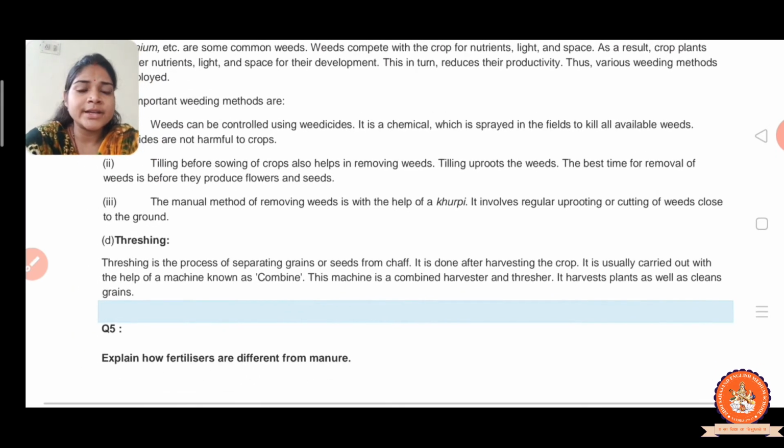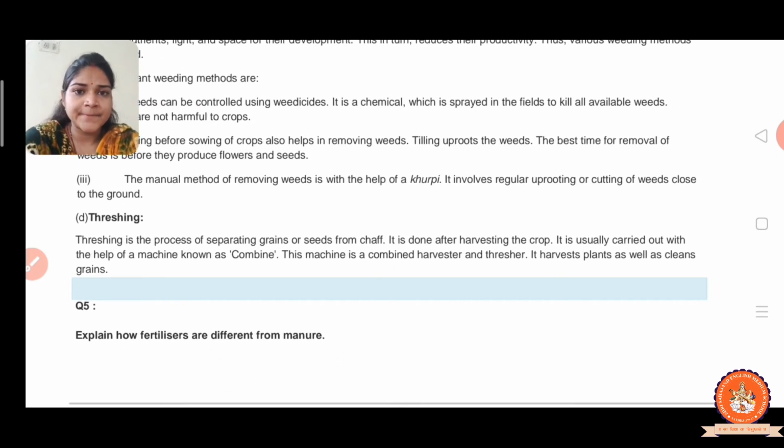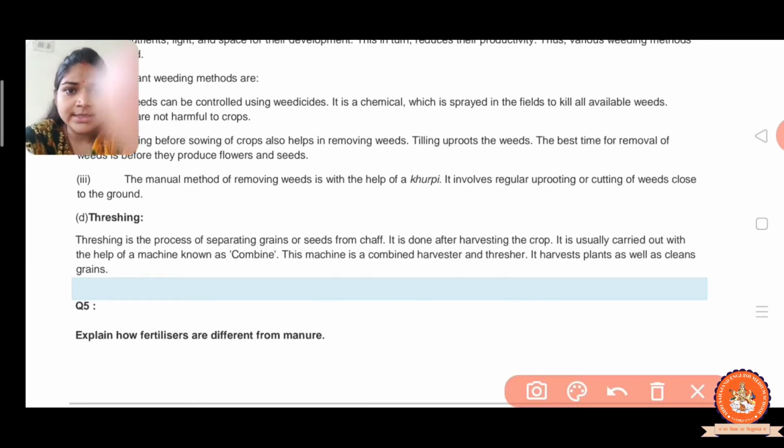Got it? Now the next, threshing. Fourth one is the threshing. Threshing is the process of separating grains or seeds from chaff. And you know very well the chaff is the outer cover of seeds. It is done after the harvesting of the crop.